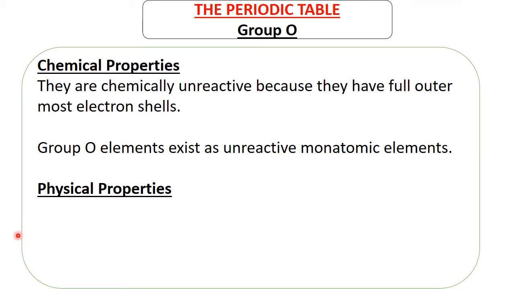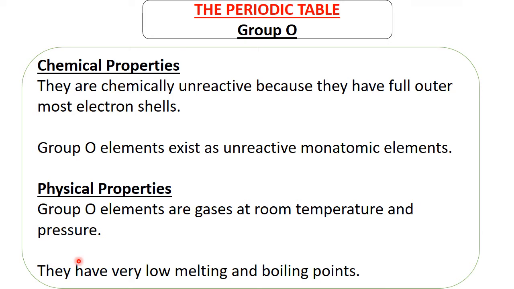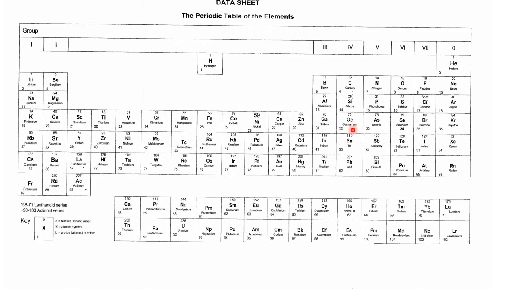Then what are some of the physical properties of group 8 elements? Number 1, they are gases at room temperature and pressure. Number 2, they have very low melting and boiling points. If you look at the periodic table, these are the group 8 elements, which are all gases here.